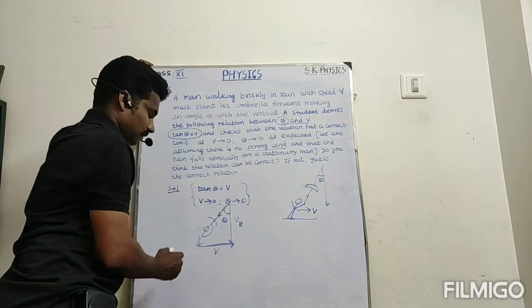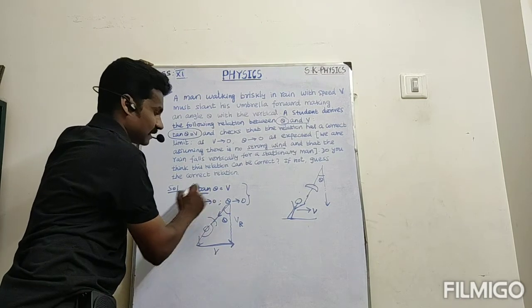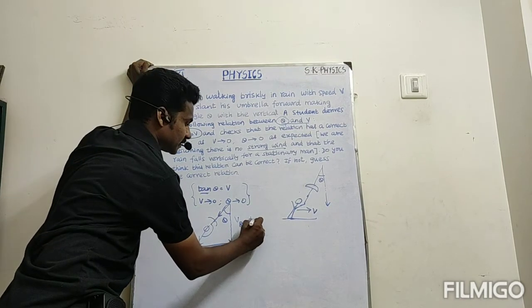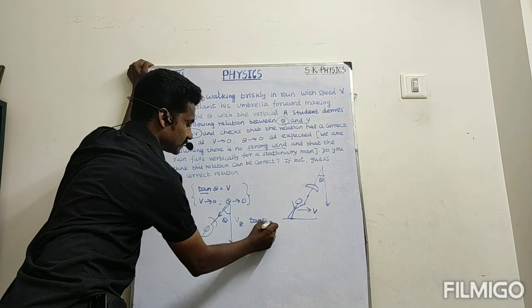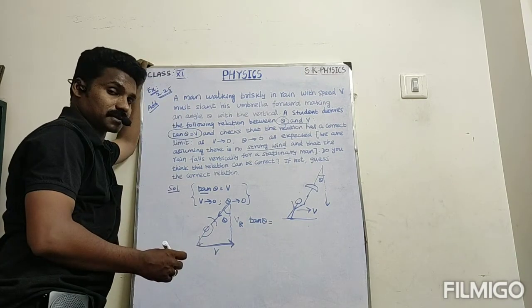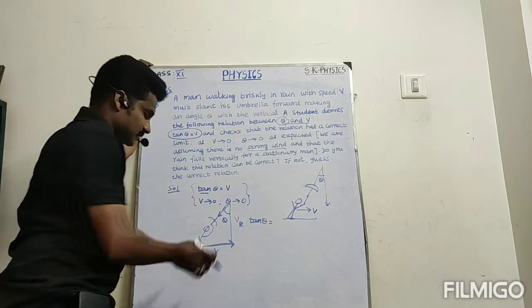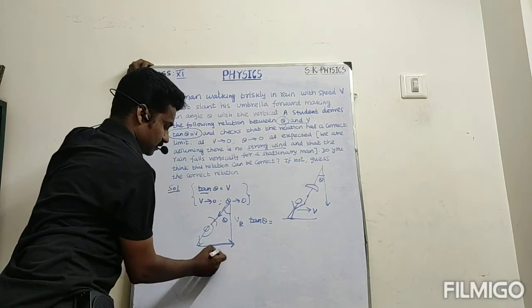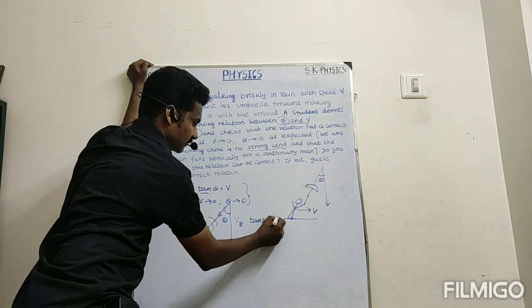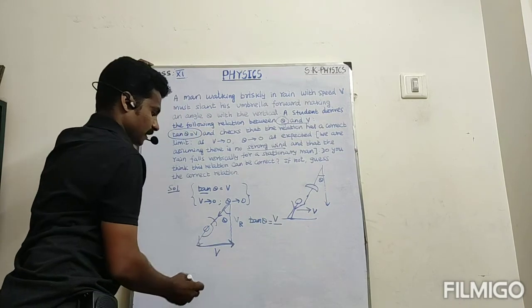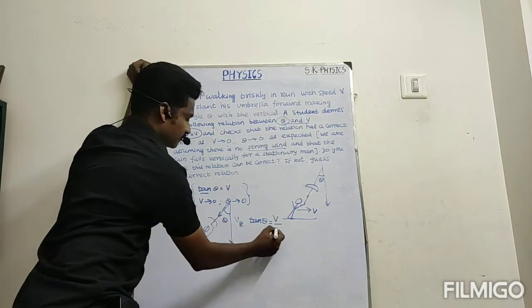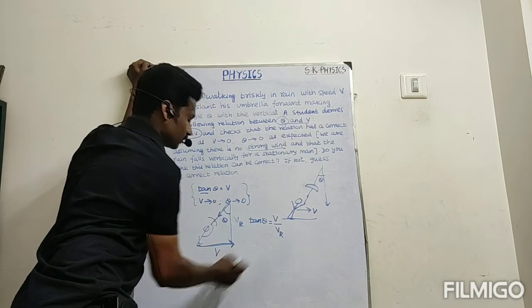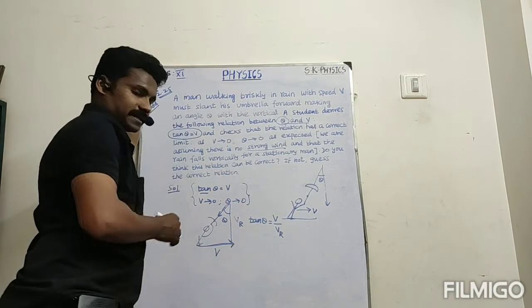So this is theta. The student found tan theta. So what will come here, tan theta is equal to what? Opposite divided by adjacent. Opposite is the velocity of the man, divided by adjacent, the velocity of the rain. So now this is correct.